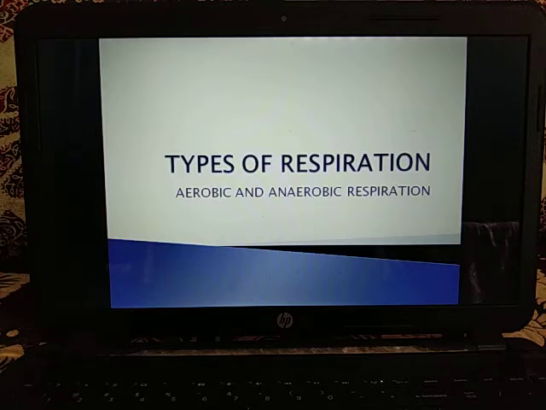Aerobic respiration is the type of respiration in which organic food is completely oxidized with the help of oxygen as the terminal oxidant, and this oxygen oxidizes the food into carbon dioxide and water.